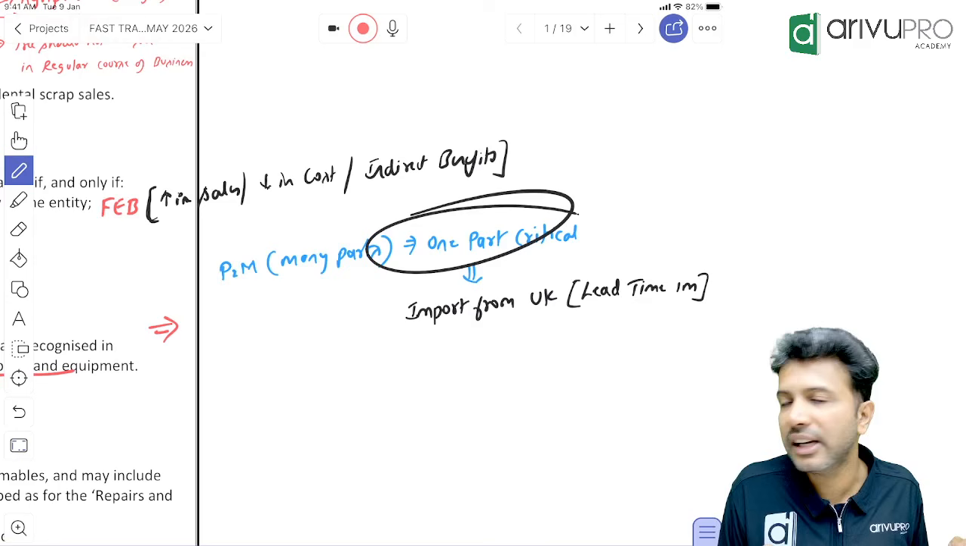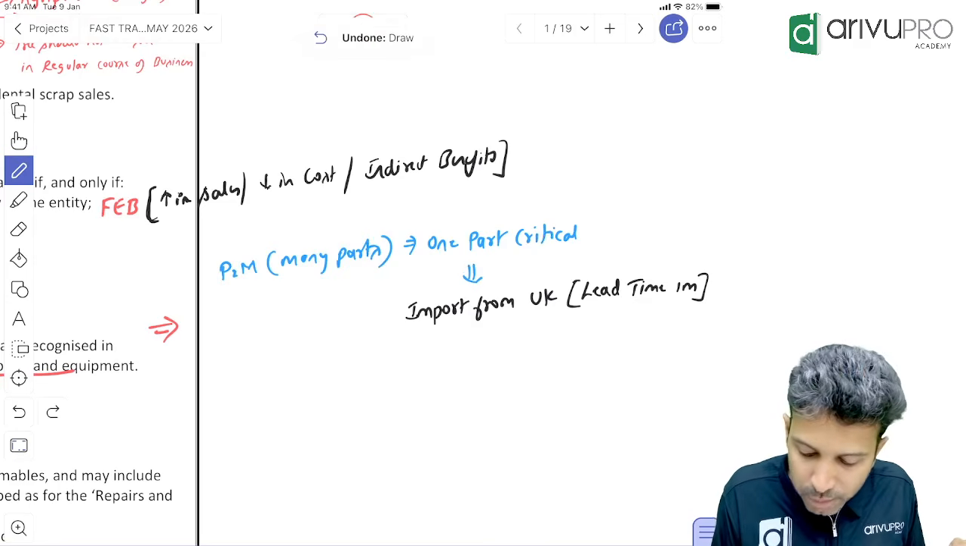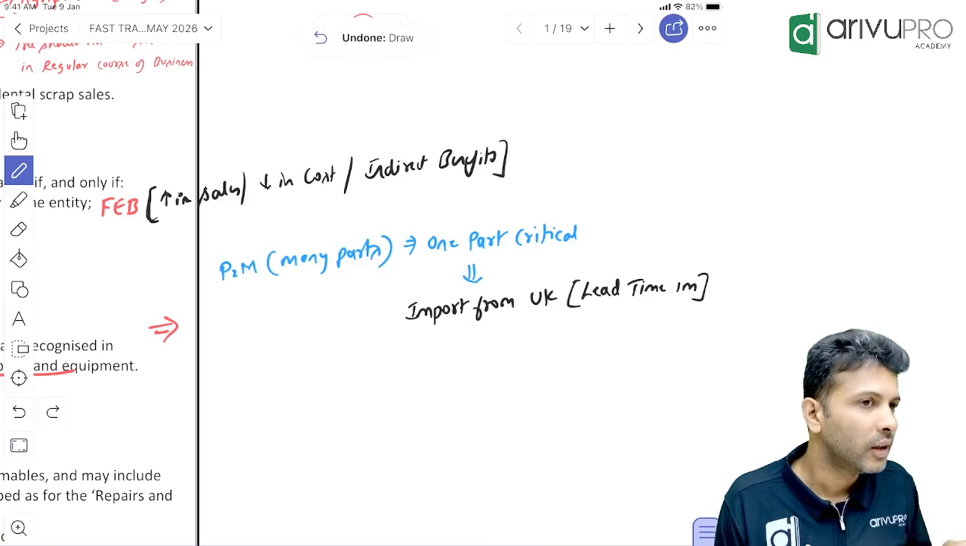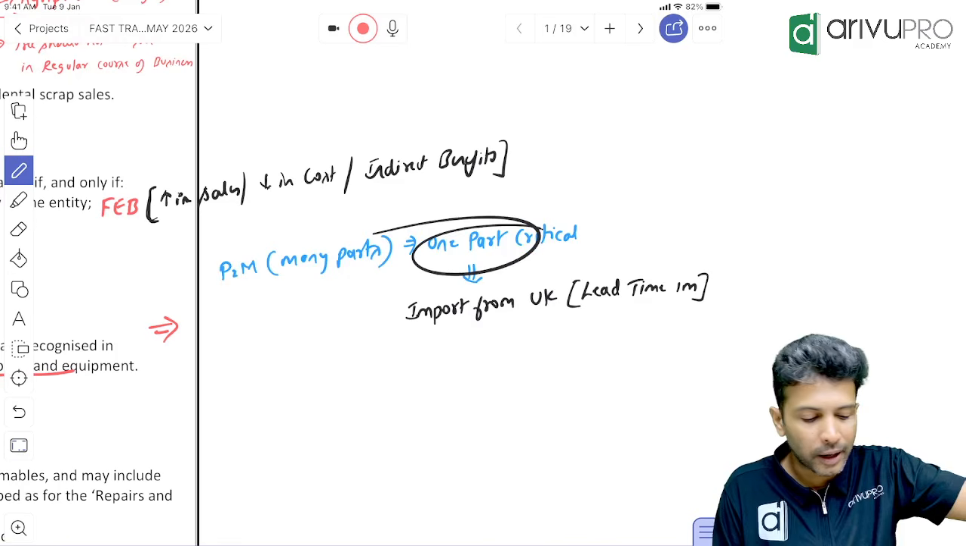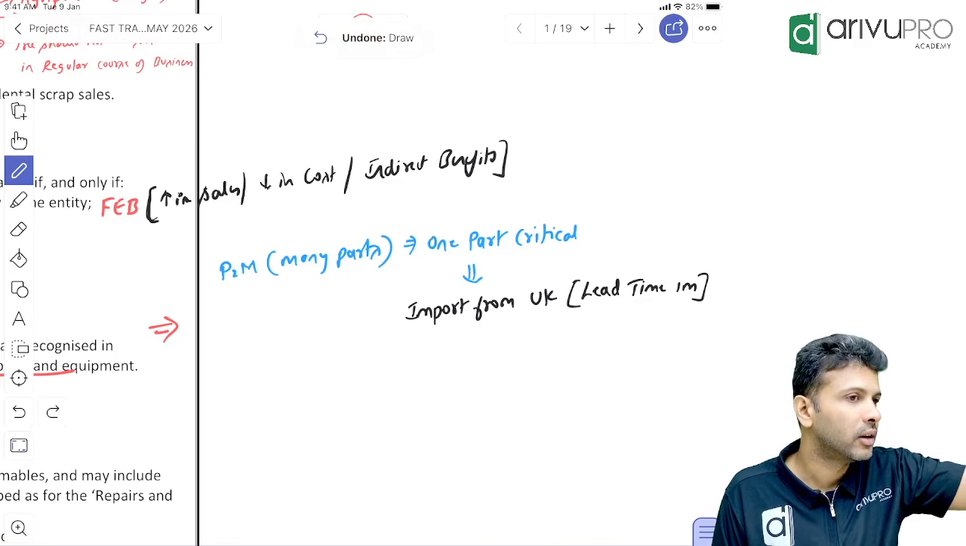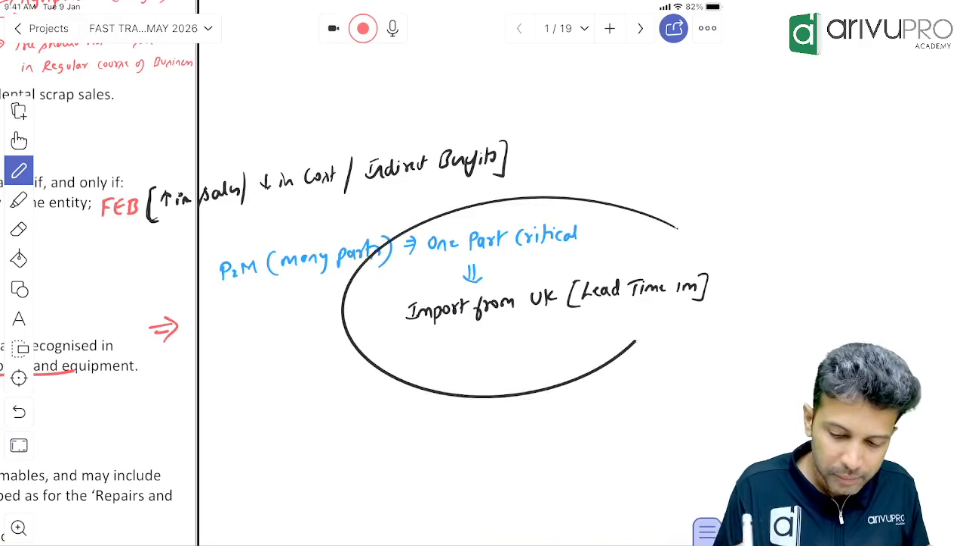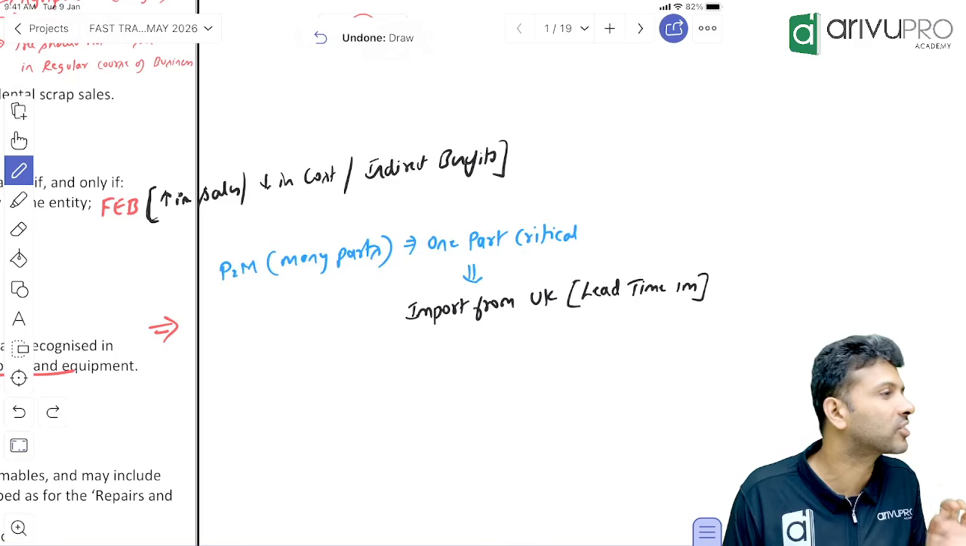Since it's a critical part and it takes about 1 month lead time. 1 month lead time, Andra? If I place the order today for this part, will I get it now or after 1 month? Now you tell me, as a finance manager or the production manager, will I be able to take this risk or keep this part extra?